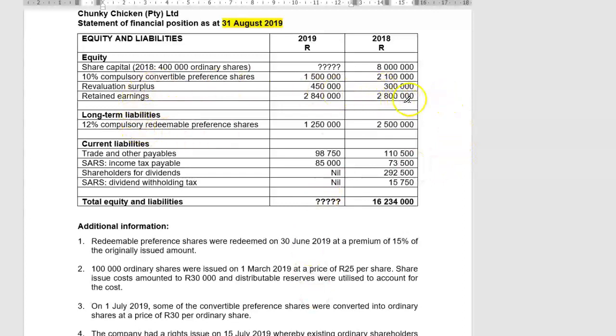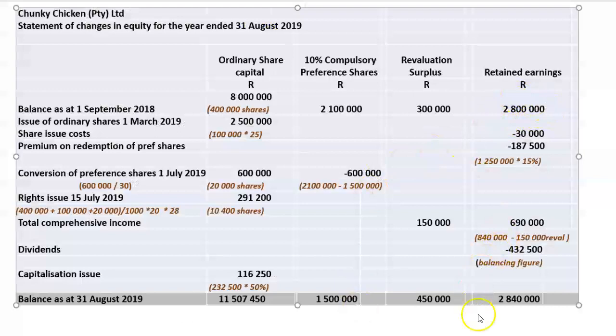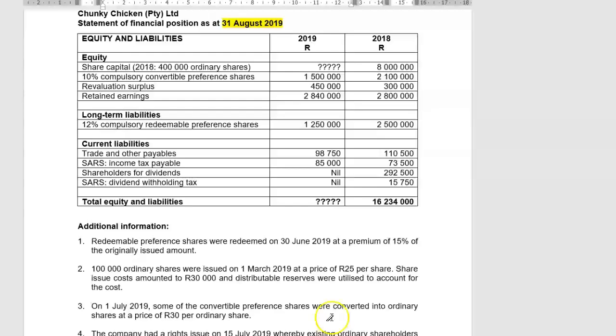Retained earnings. I have an opening balance of 2.8 million and a closing balance of 2,840. Now guys, as soon as you have in any question an opening balance and a closing balance on retained earnings, then you can bet your bottom dollar that somewhere along the line there's going to be a balancing figure that you have to work out, which they didn't give you per se in rand terms.